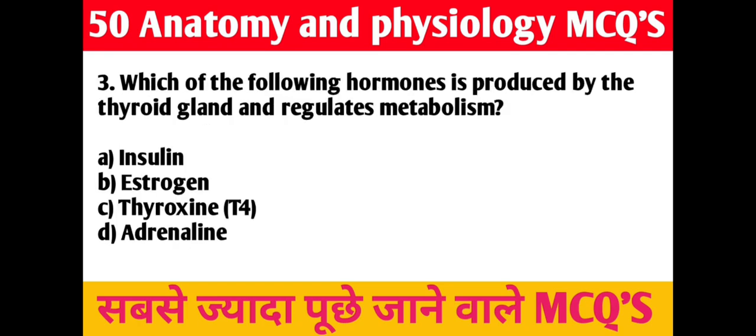Third question, which of the following hormones is produced by the thyroid gland and regulates metabolism? A, insulin, B, estrogen, C, thyroxine T4, D, adrenal. Right answer is C, thyroxine T4.